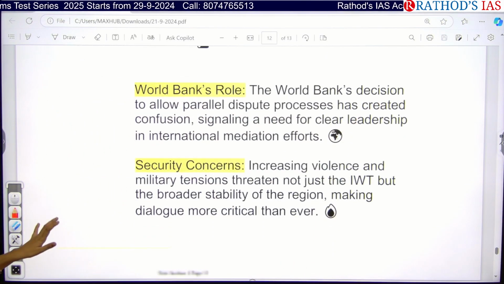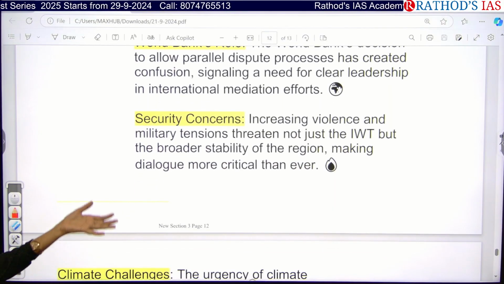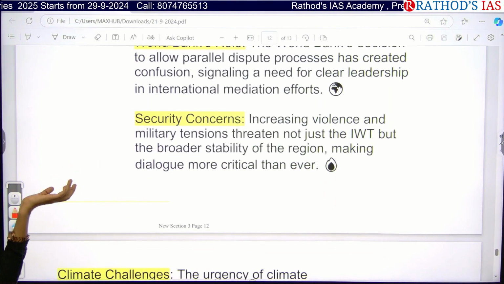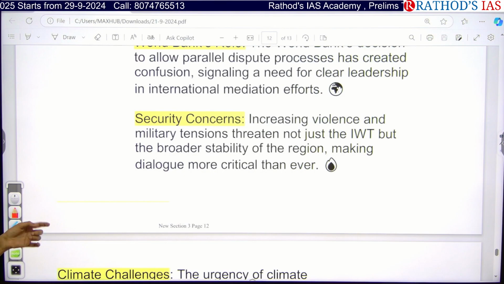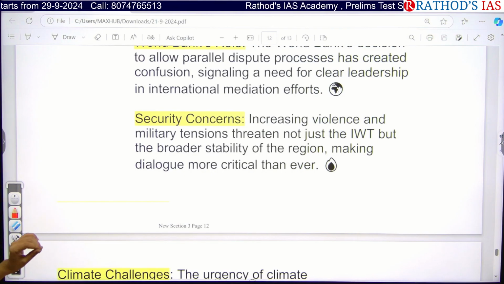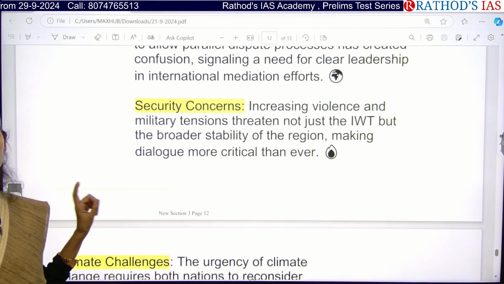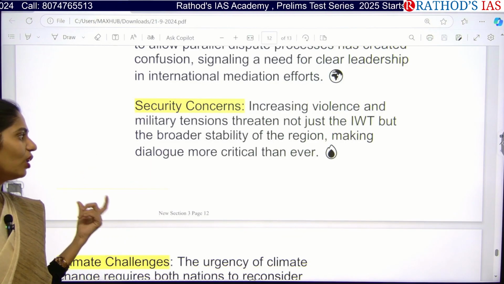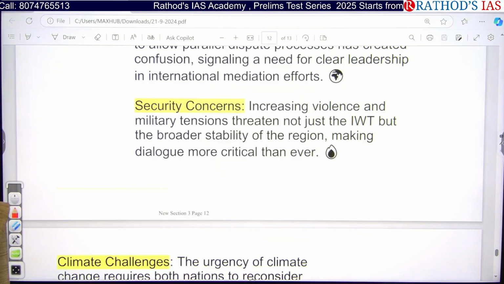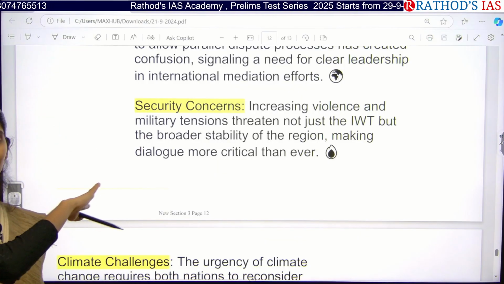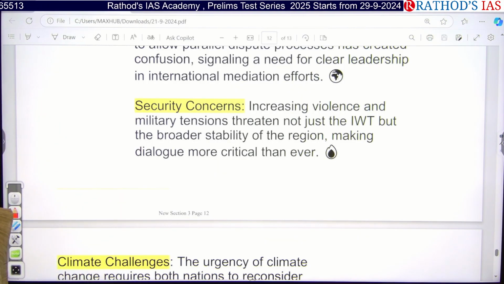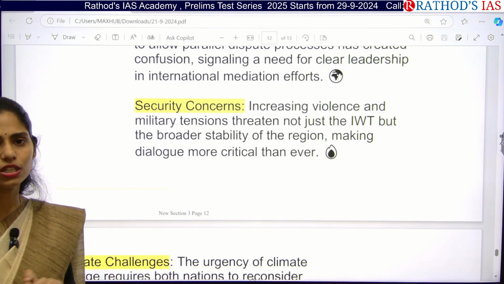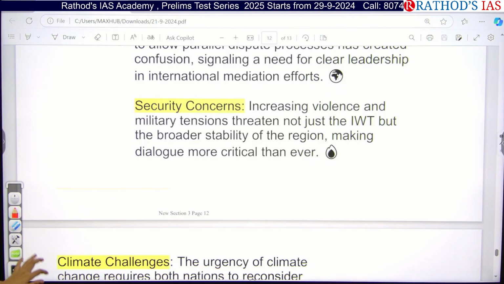And we also have some security concerns with Pakistan, like military tensions and increasing violence in Jammu and Kashmir. It is not just about the Indus Water Treaty, we are also having issues with border security. So dialogue is becoming very critical compared to past periods. Because of this, Pakistan is not interested in negotiations with India.